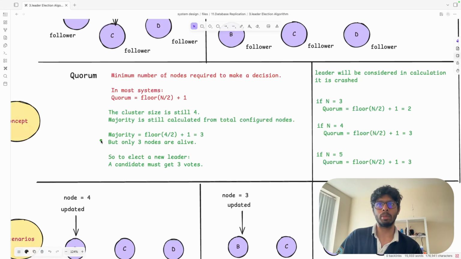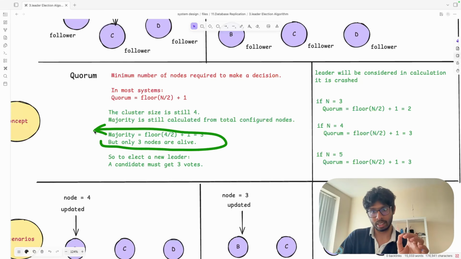So whenever the election happens, any one of the nodes should get 3 votes. A is the master, so B should get the 3 votes, or C should get the 3 votes, or D should get the 3 votes. Any one should get the 3 votes. So this is known as the quorum.